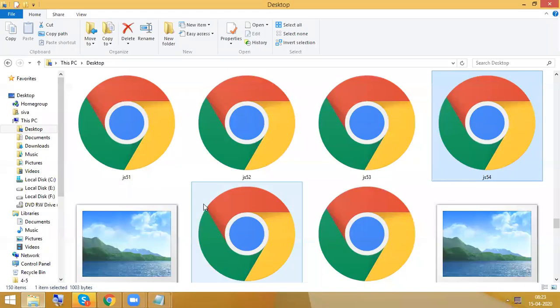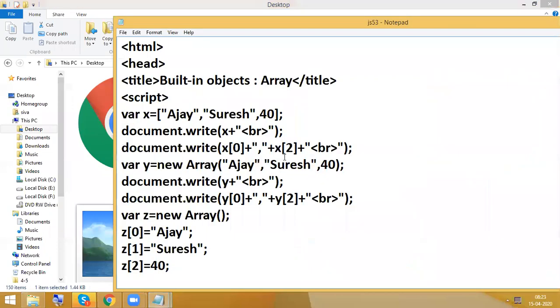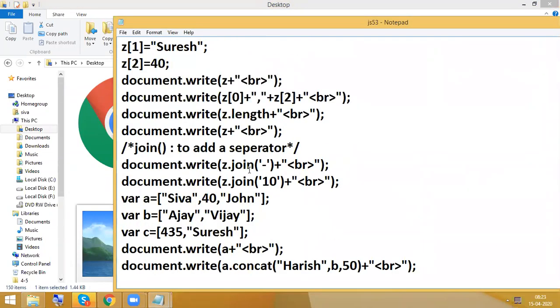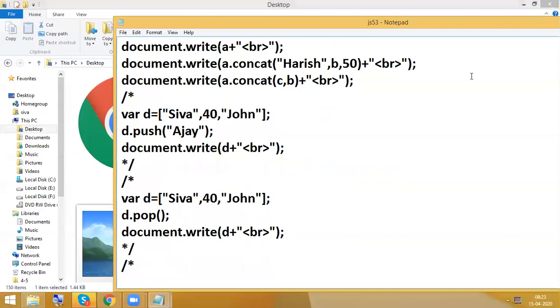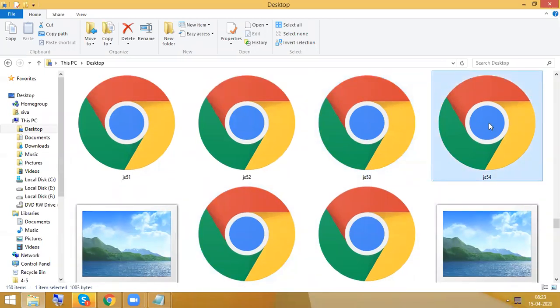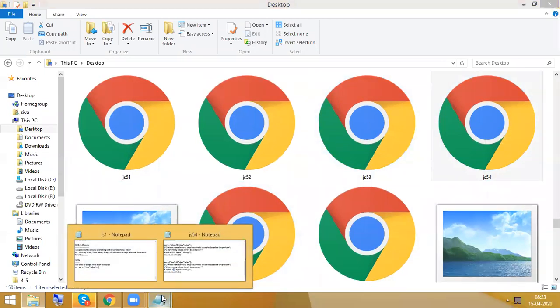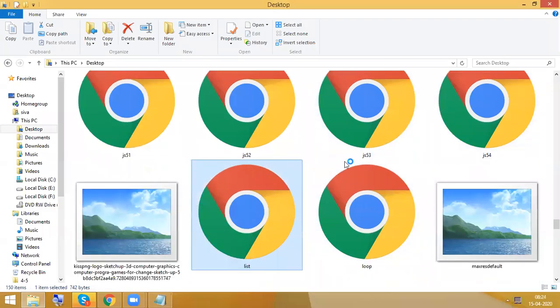So I think yesterday we discussed about concat. One second. Concat completed. So next, what else? Next I'm going to discuss another one that is called slice. Splice is different, slice is different.